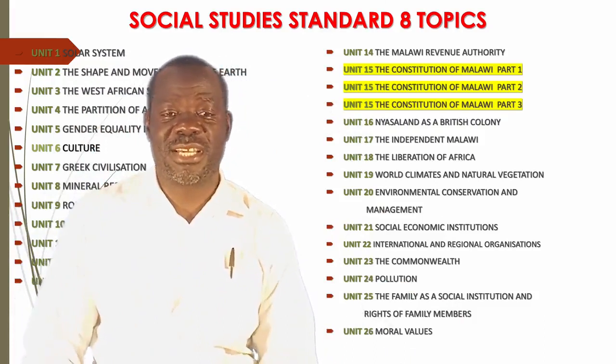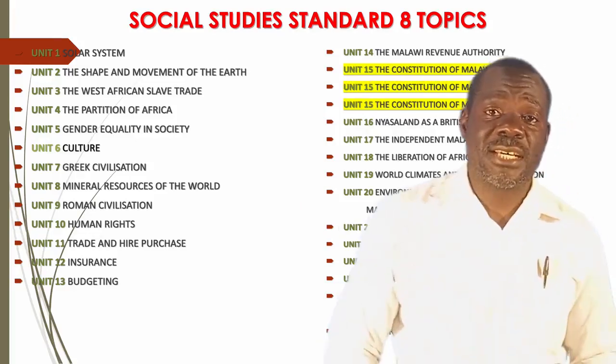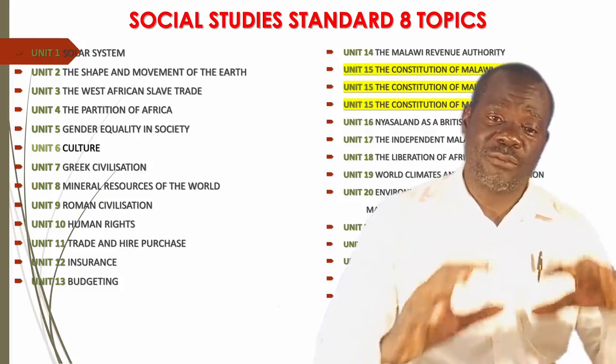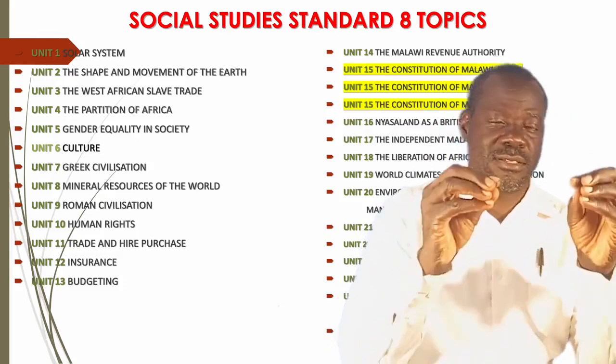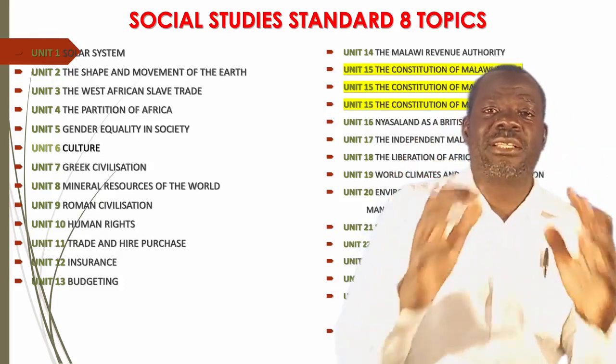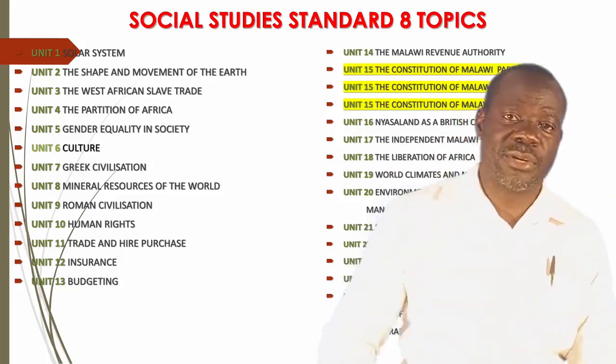So there are 26 units. Now we are on Unit 15. Just as we looked at other units earlier, they are also in part 1, part 2. This Unit 15 is not very long, but I have divided it into part 1, part 2, and part 3 to give you a chance to understand it better. In the first part, as we look at the Constitution, we look at the symbols and the system of government in Malawi included in the Constitution.